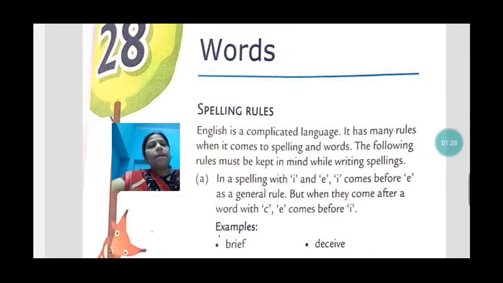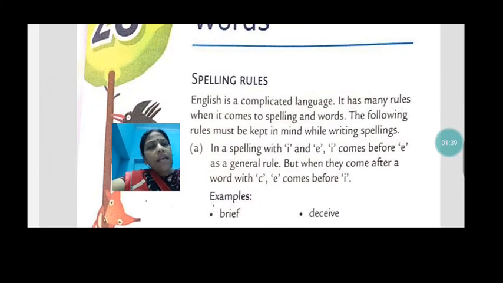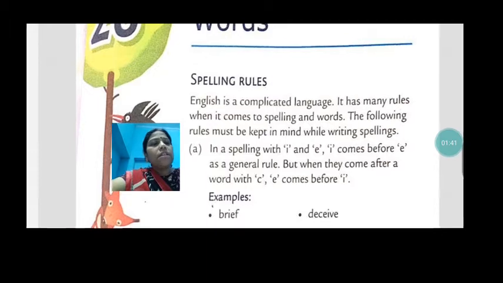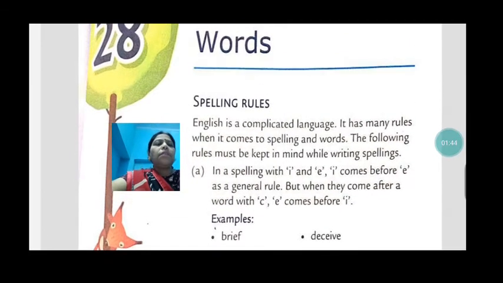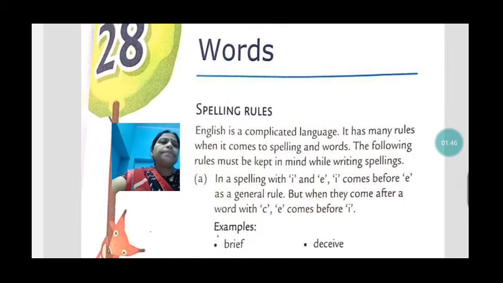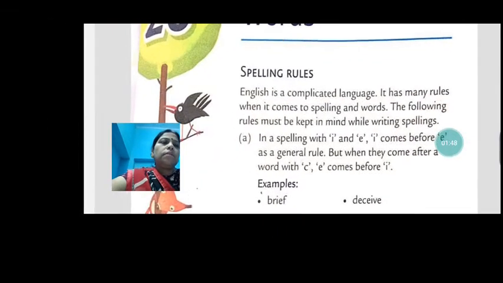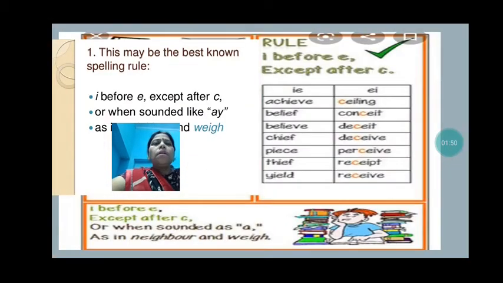Like, see the examples: brief, BRIEF, and deceive, DECEIVE. Note the difference in spelling. In brief it was BRIEF and in deceive it is DECEIVE. Now we will check with more examples. This may be the best known spelling rule: I before E except after C. Now check the spellings.